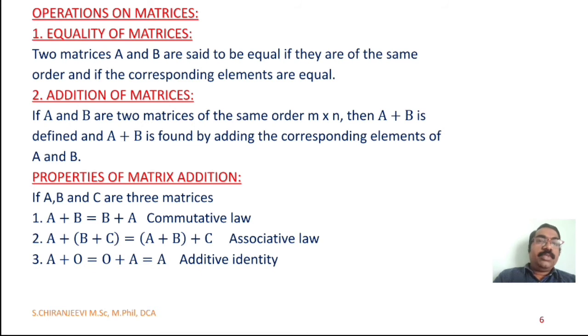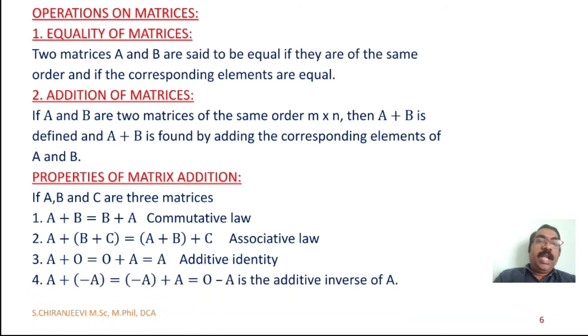A plus 0 equal to 0 plus A equal to A, so 0 is the additive identity. A plus (minus A) equal to (minus A) plus A equal to 0, where minus A is the additive inverse of capital A.